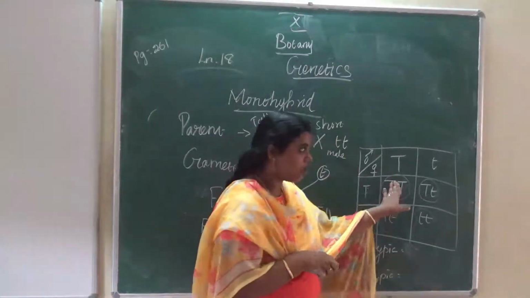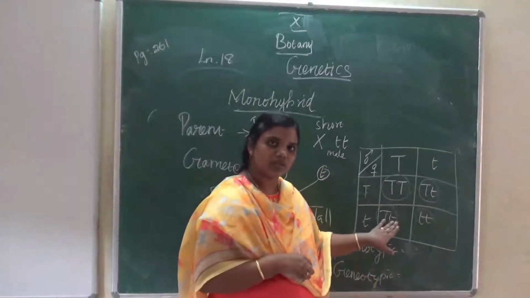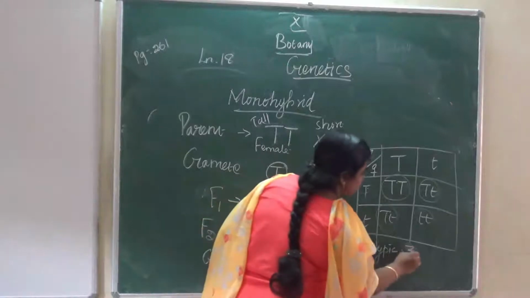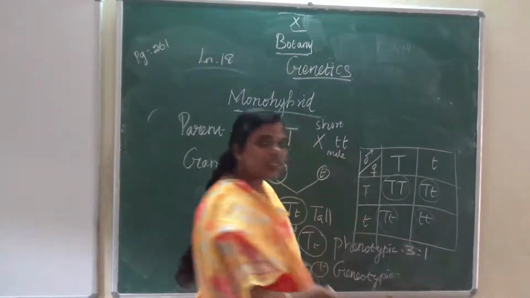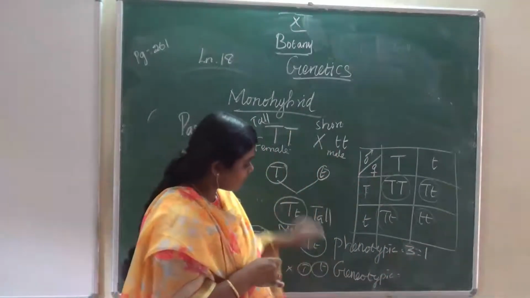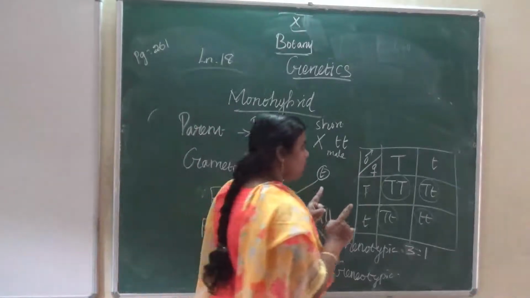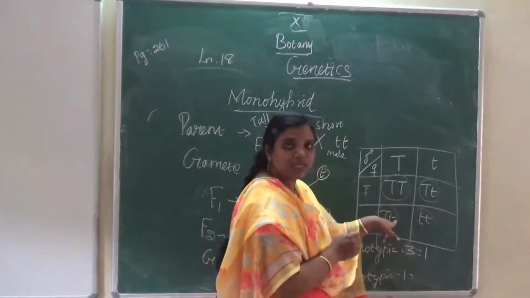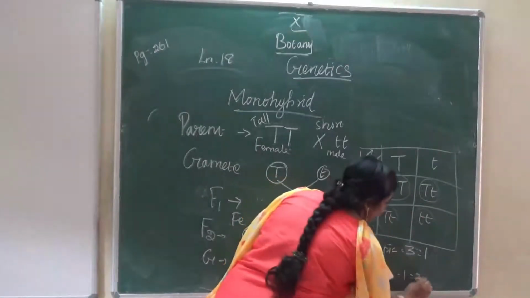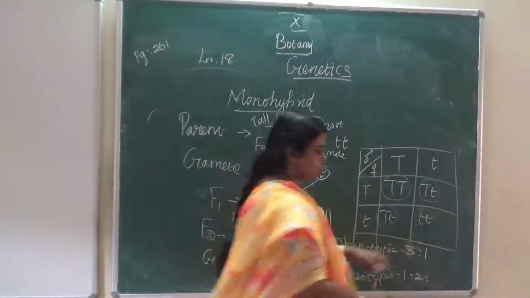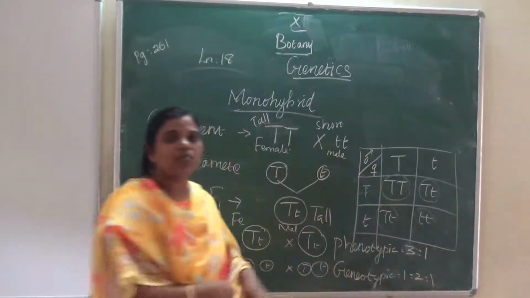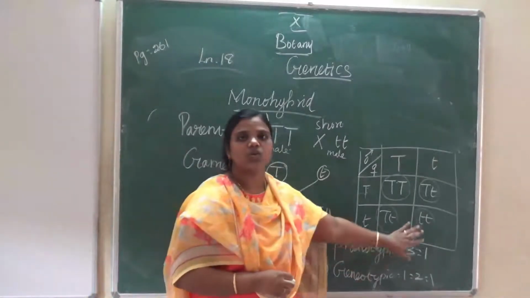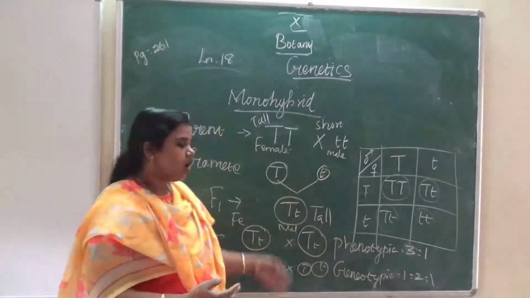So this is a tall plant, this is a tall plant, this also a tall plant, and this only is recessive. So the ratio is 3:1. But in the genotypic ratio, pure breeding tall plant 1, intermediate heterozygous tall plant 2, and homozygous recessive plant 1. So what is the monohybrid phenotypic ratio? 3:1. And what is the monohybrid genotypic ratio?